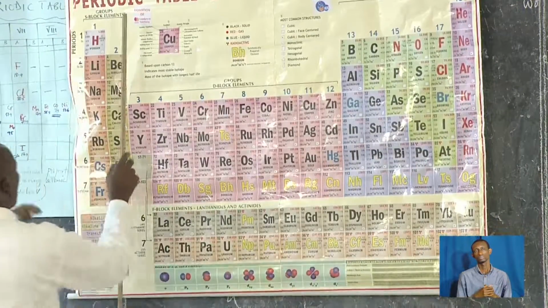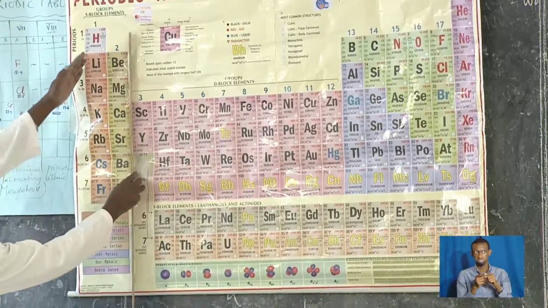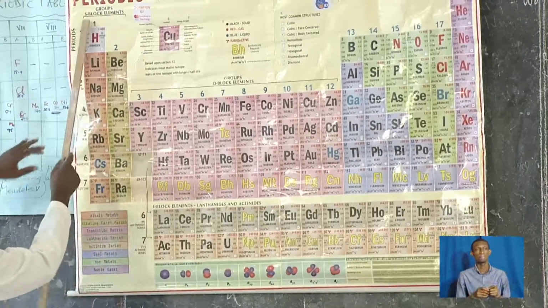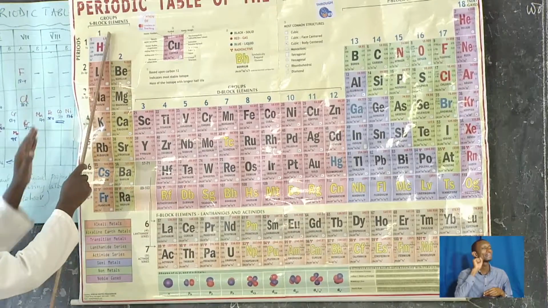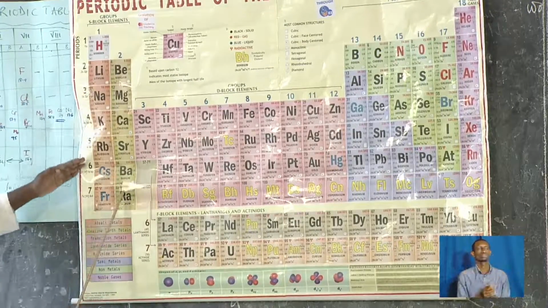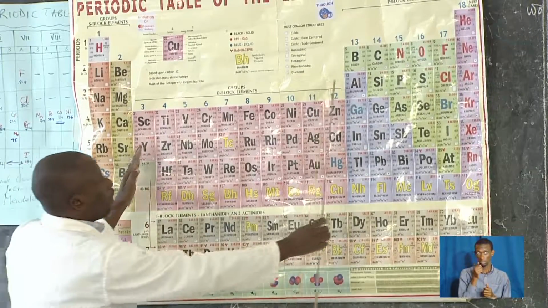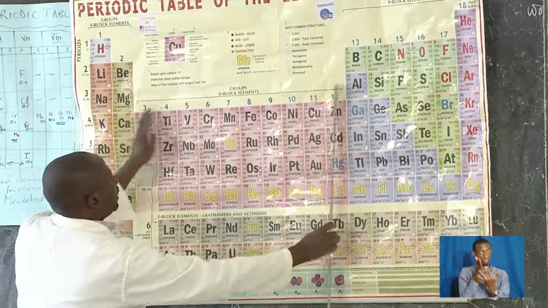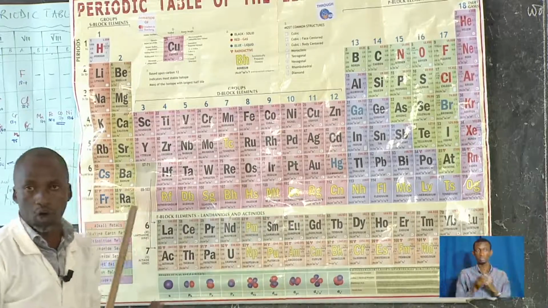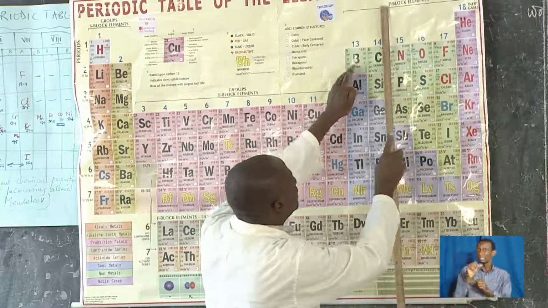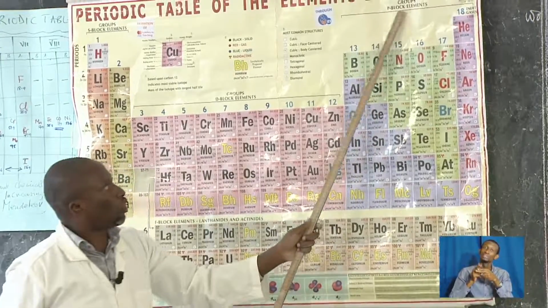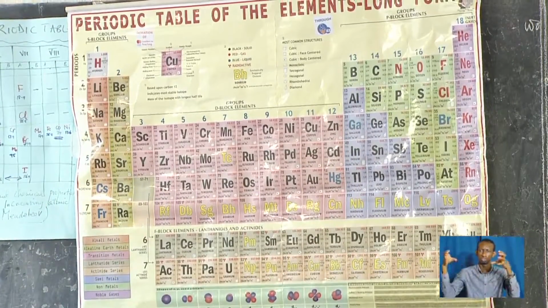There is this block here, which is called the S block. There is this block in the middle, called the D block. And then there is this one here, the P block elements.